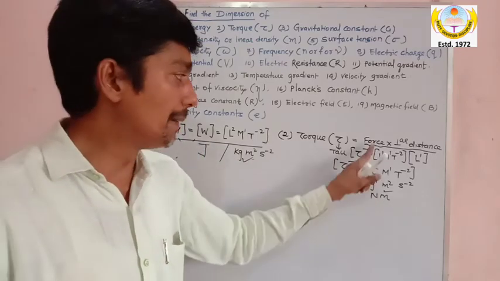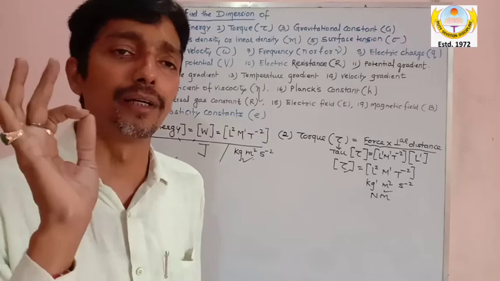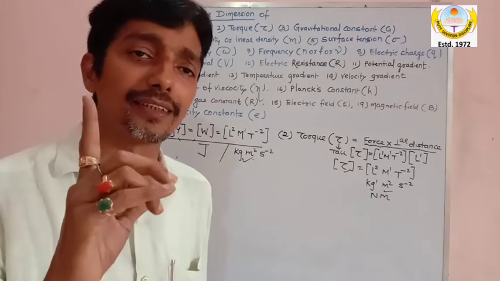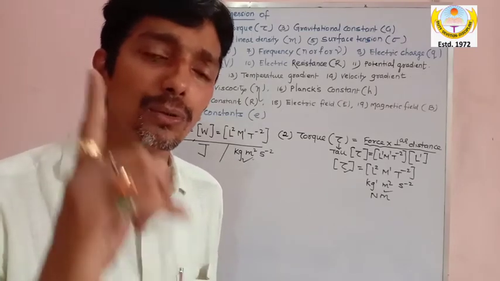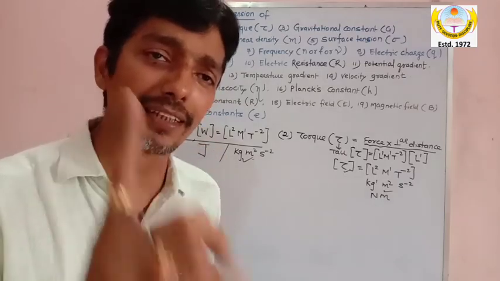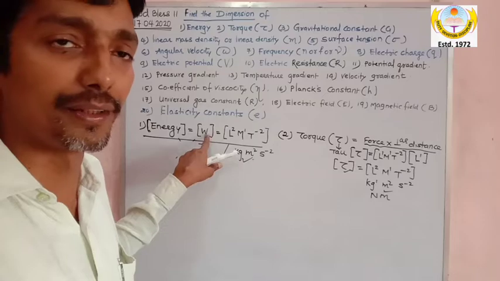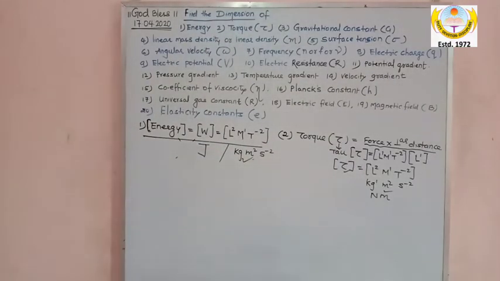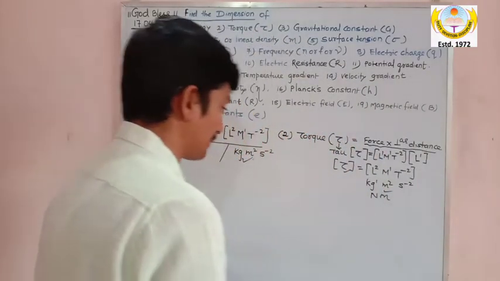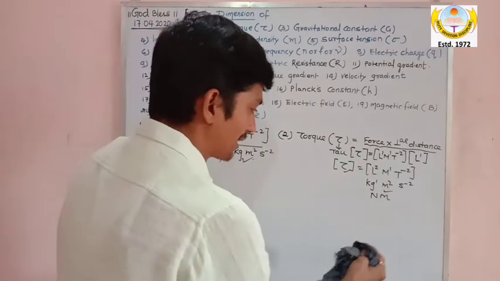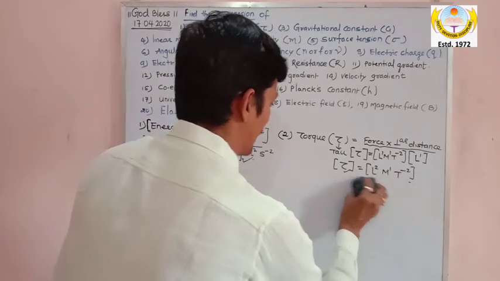But here, for torque, we don't use the word joule, because Joule is the name of the scientist who worked only to discuss, define or discover a quantity called work, not torque. So I hope you understood this particular concept. It's my duty to give you the concept simultaneously.